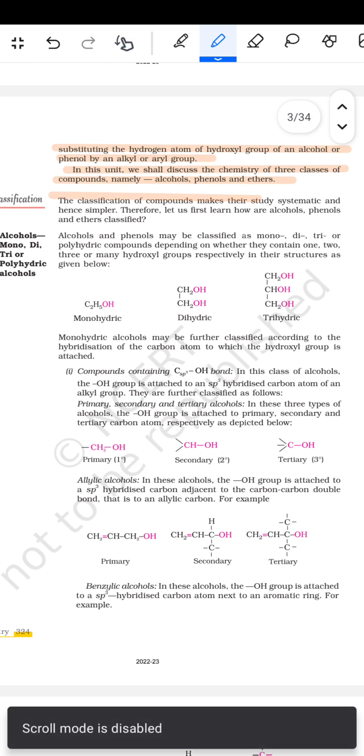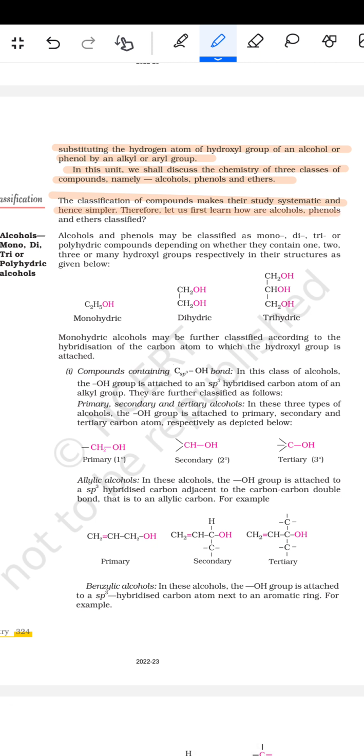The classification of compounds makes the study systematic and hence simpler. Therefore, let us first learn how alcohols, phenols, and ethers are classified. Alcohols and phenols may be classified as mono, di, tri, or polyhydric compounds depending on whether they contain 1, 2, 3 or many hydroxyl groups respectively in their structure given below. तो ये हो गया मोनोहाइड्रिक, ये हो गया डाइहाइड्रिक क्योंकि दो OH हैं, और ये हो गया ट्राइहाइड्रिक क्योंकि इसमें